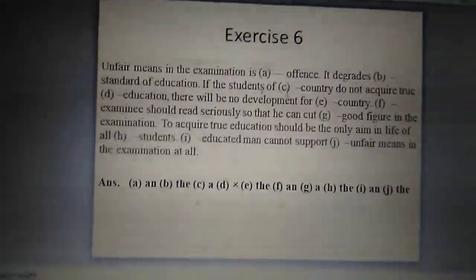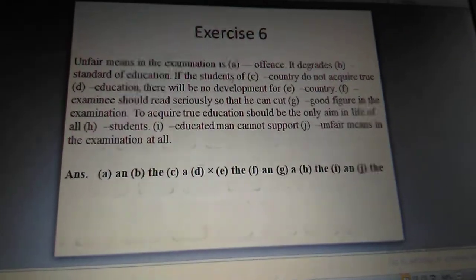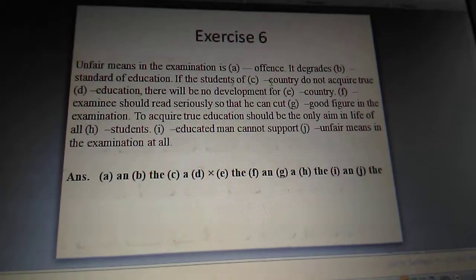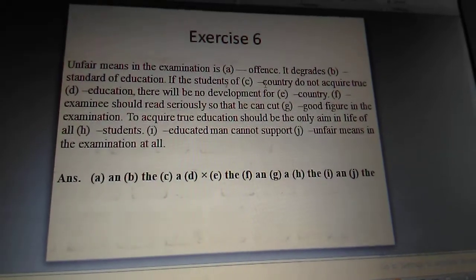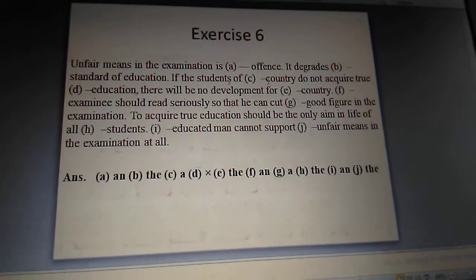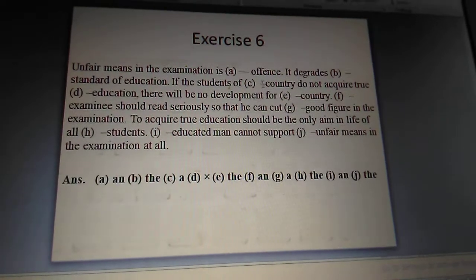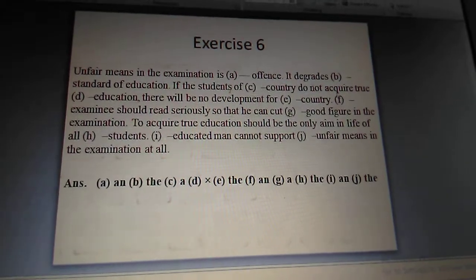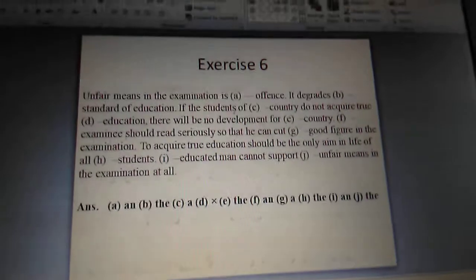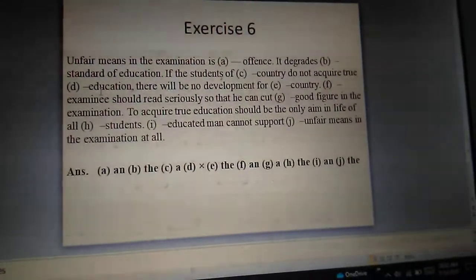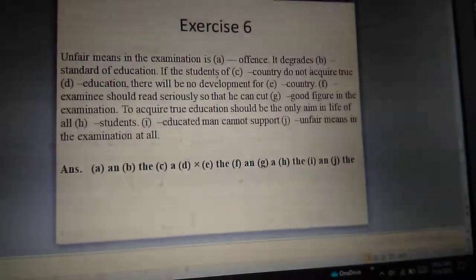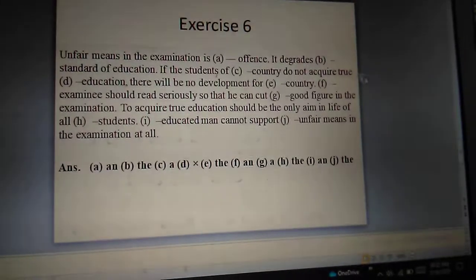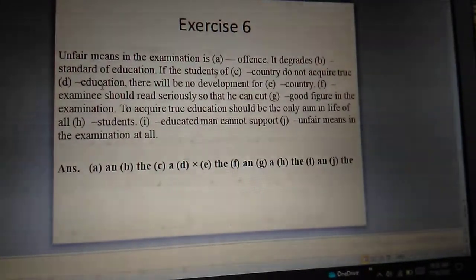If the students of a country do not acquire true education. If the student of a country, we want to mean the country indefinitely. We don't know. We want to mean any country of the world. So that is why here will be a country do not acquire true education. There will be cross because true education, adjective is already mentioned. Do not acquire true education. True education is an abstract thing.